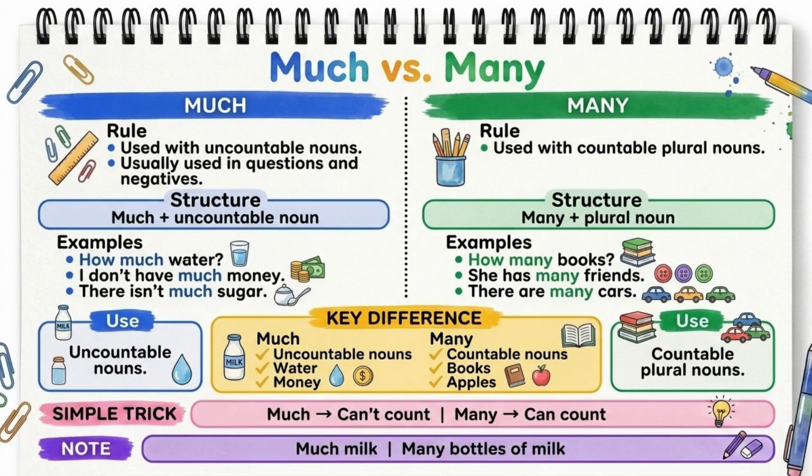Now, let's compare the two. We say, much water. But we say, many bottles of water. Water itself cannot be counted. Bottles can be counted. Here is an easy trick.